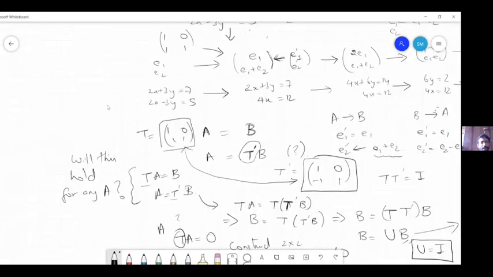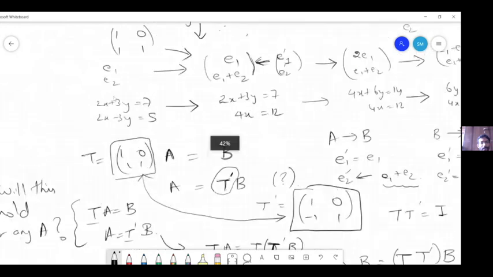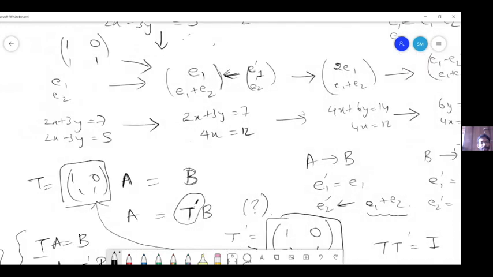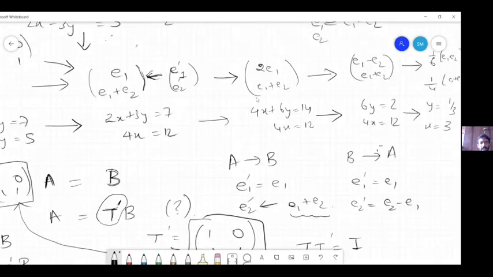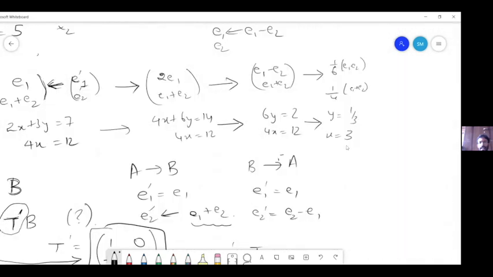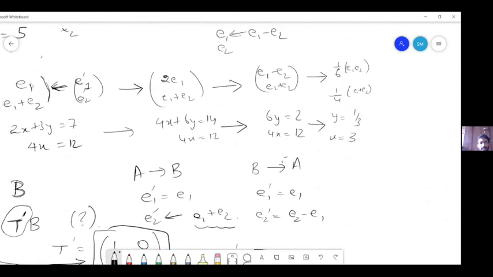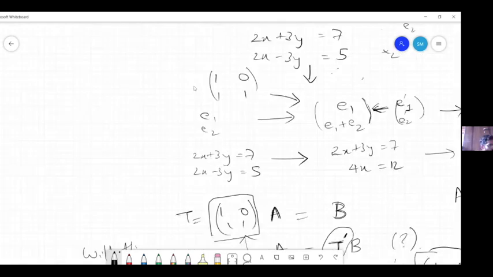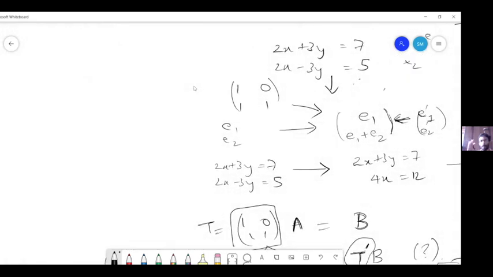So we were able to see that we have reduced E1, E2 to this reduced form. The reduced form is that you just have y equal to 1 by 3 and x equal to 3. Right? We'll call this the reduced form. And let us just look at these linear combinations, which we know for sure preserve the solution space. So we'll just list them out. What is the first one that we know for sure preserves the solution space?